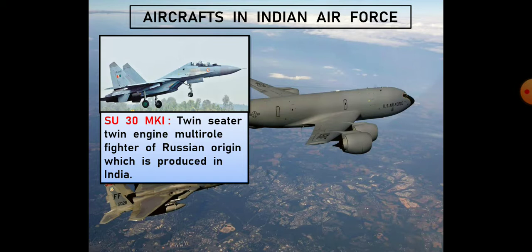In this aircraft, twin-seater means 2 seats are there, and 2 engines are there. Multi-role means it can fight in several roles, and it is used to fight in war. It is of Russian origin. Clear? So it originated from Russia, but this aircraft is produced in India.